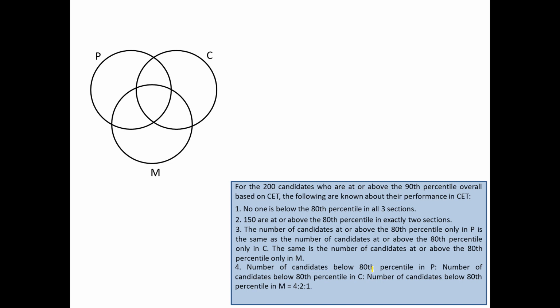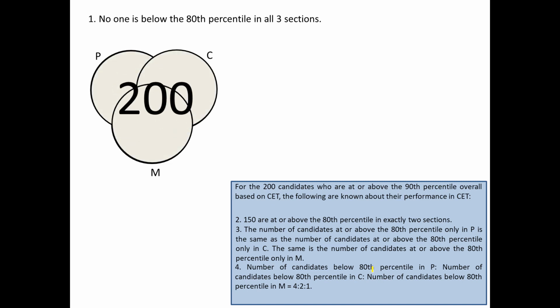As we have discussed before as well, we should be starting with the information which gives us the exact info. So here the first important information for us is that no one is below the 80th percentile in all the three sections. What does that mean? That means everything is inside these three circles. And because it has already told to us that there are 200 candidates who are above the 90th percentile, that means these three circles together will be equal to 200. All the figures in these three circles will add up to 200.